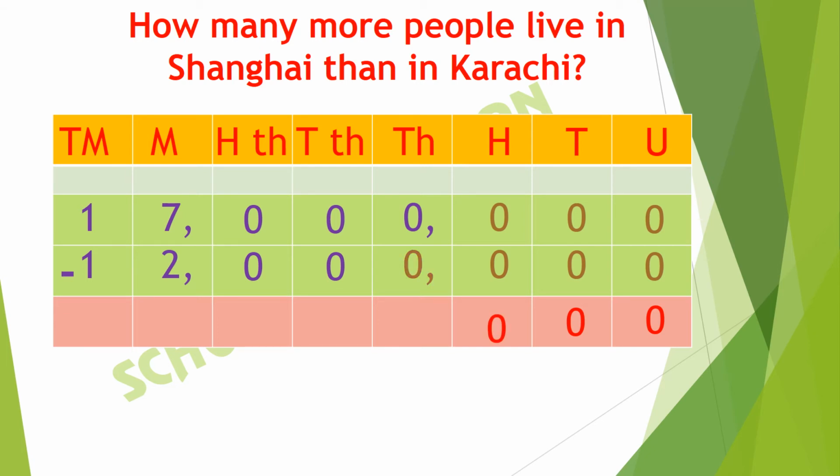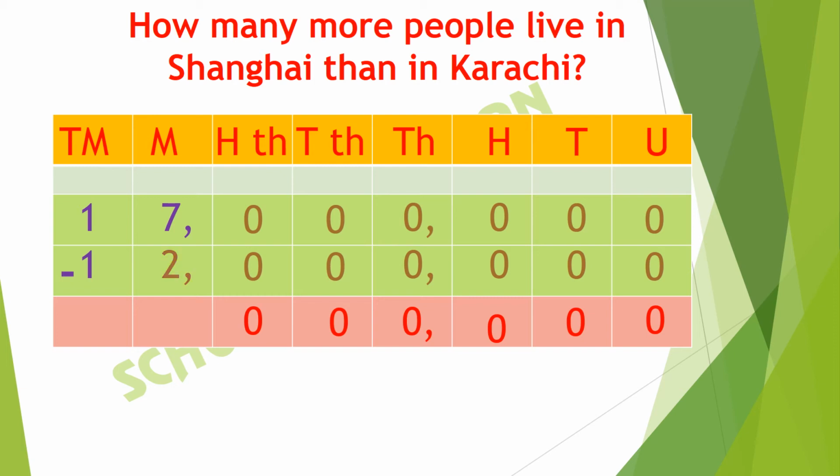In the thousands, we have to subtract 0 out of 0. We also get 0. If we move towards the 10,000s, we can see that there is also 0 in the subtrahend and 0 in the minuend. So if we subtract 0 out of 0, we get 0. In the 100,000s column, there is 0 we have to subtract from 0. So we get 0. Now we will move towards the millions.